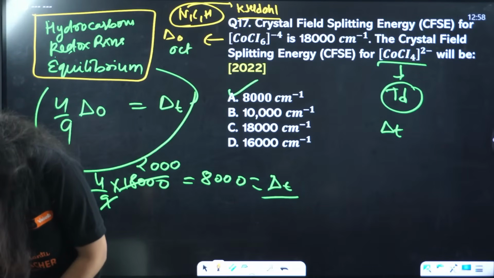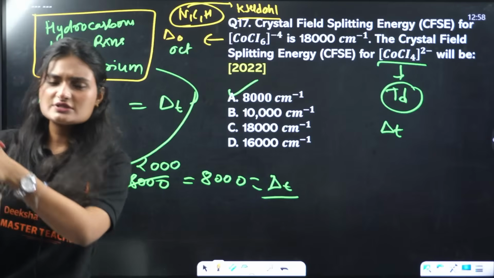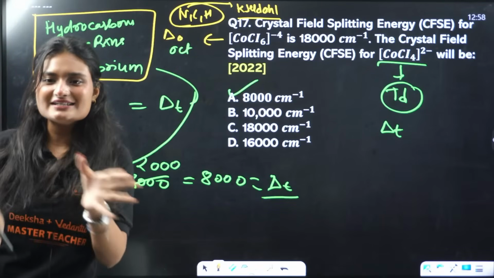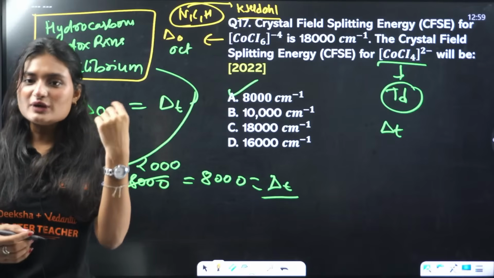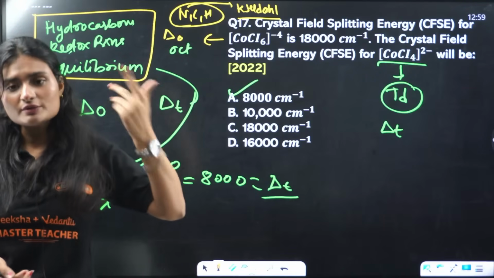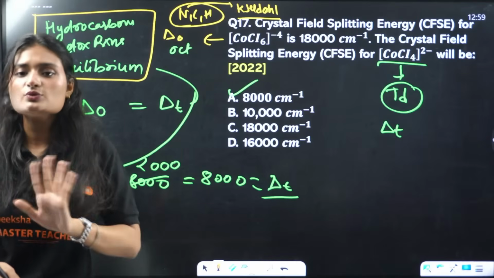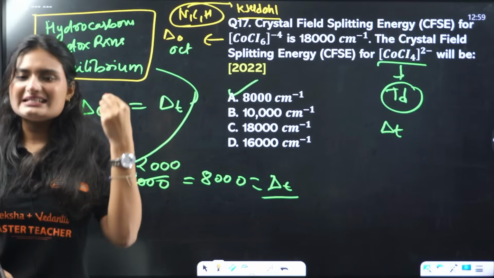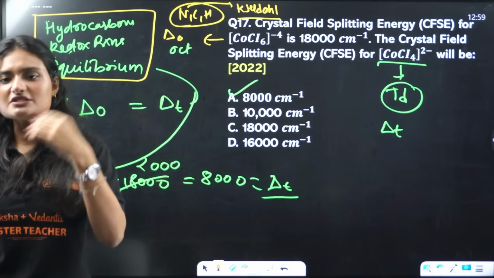Ma'am, say some short tricks for GOC. Tricks for GOC. Okay, firstly, you should understand what those effects are. If you understand the concept, then the tricks will work, right? If you don't understand anything and you're just going by tricks, it doesn't work 100%. They work 70 to 80%. 20% you need the concept.